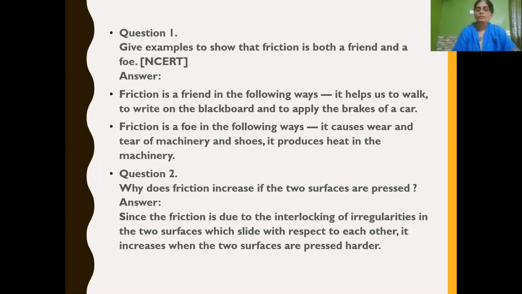Since the friction is caused due to interlocking of irregularities in both the surfaces which slide on one another, it increases when the two surfaces are pressed harder. If the interlocking between irregularities is more, if it is locked tightly, then there will be more friction.